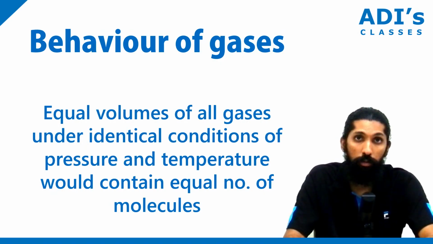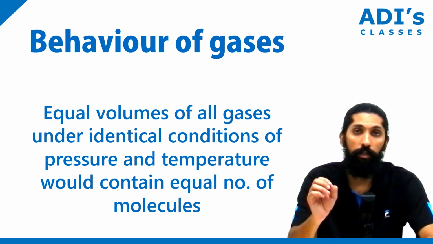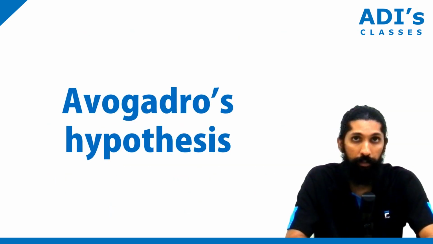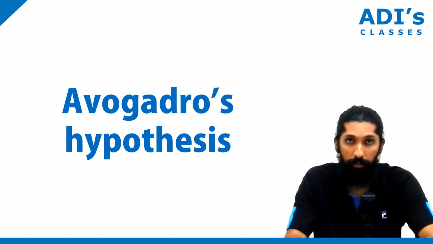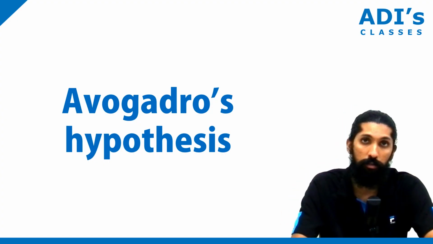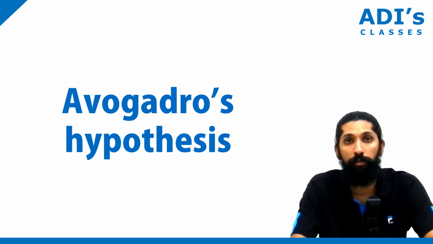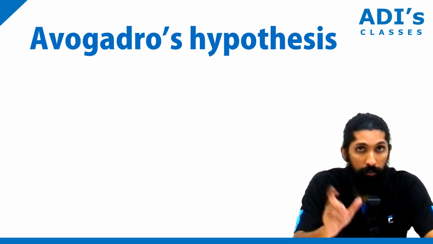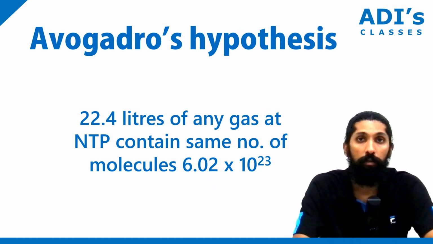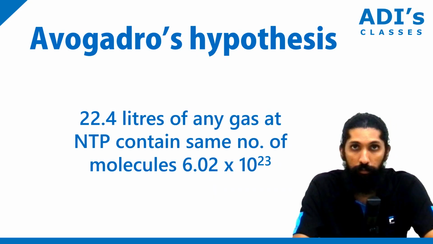Now what Avogadro told was that 22.4 liters of gas at NTP, when I say gas, any gas, at NTP contains the same number of molecules, that is 6.02 into 10 power 23. Now that value is called Avogadro's number. Alright, 6.02 into 10 to the power of 23.